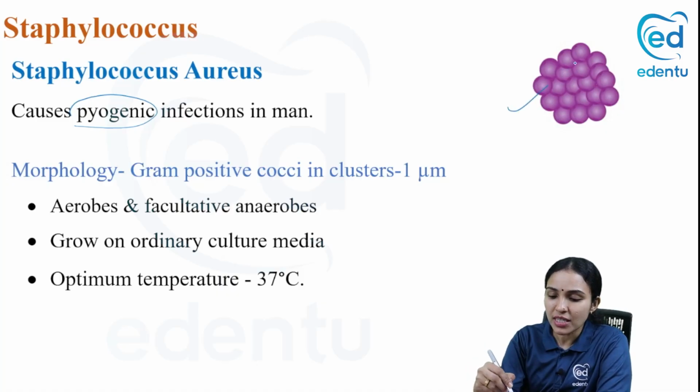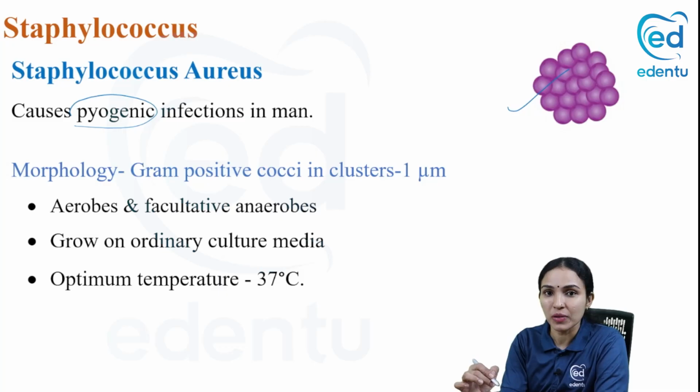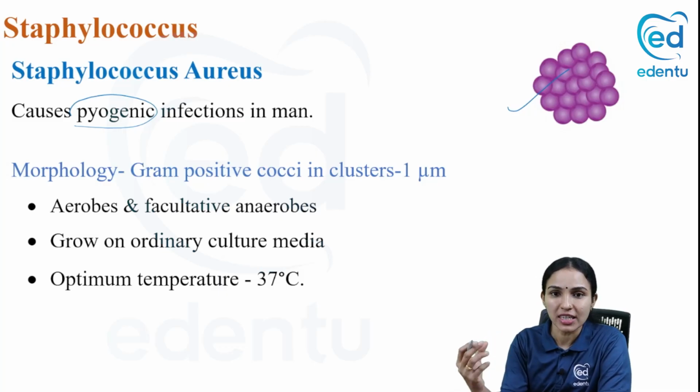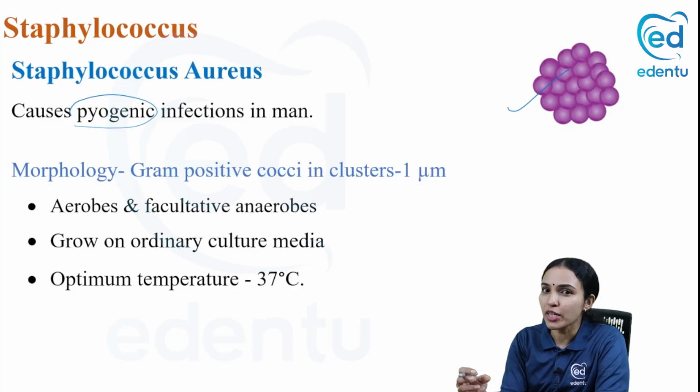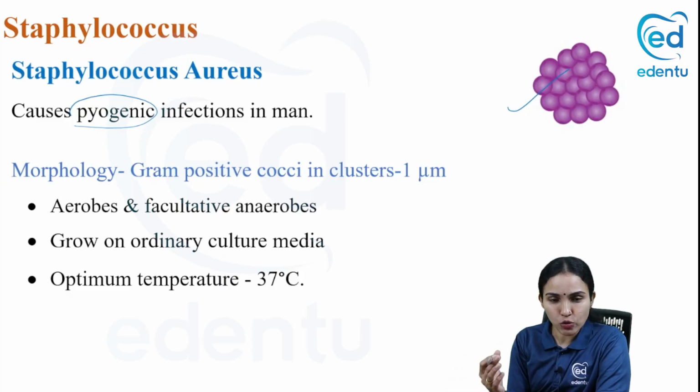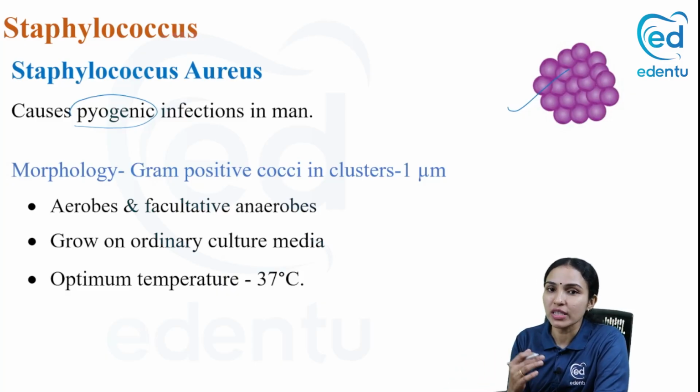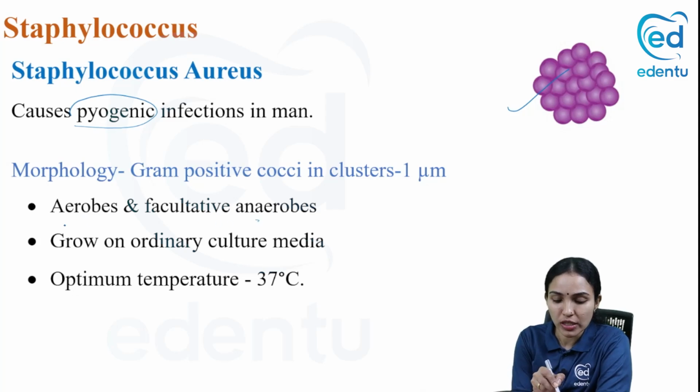You can see the morphology of staphylococci here. How does it look? It looks like grape-like clusters, a group of cocci. They are gram-positive cocci around 1 micrometer in size. They are aerobes basically, but they can also grow in the absence of oxygen, so you can call them aerobes and facultative anaerobes.